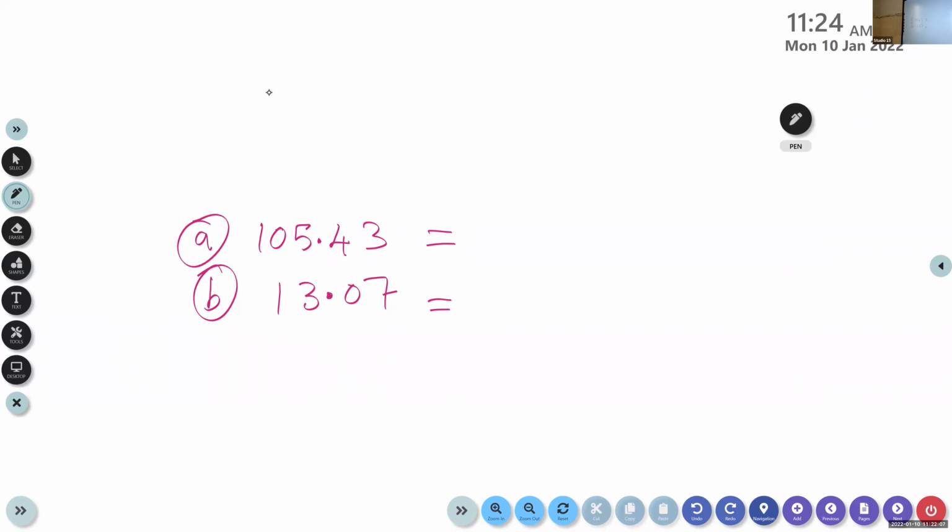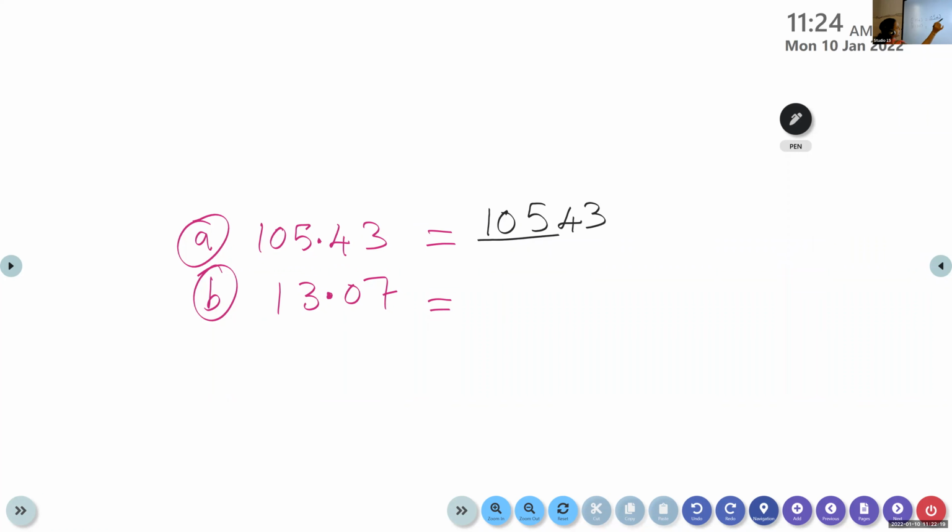Yes, Veda. What's the answer of question number A? 10543. So first, children, what do you have to do? 10543. Write the numerator without decimal point. Divided by which number? 100. Why, children? Because here after the decimal point we have 2 decimal places. So we need 2 zeros in the denominator. Is that clear?